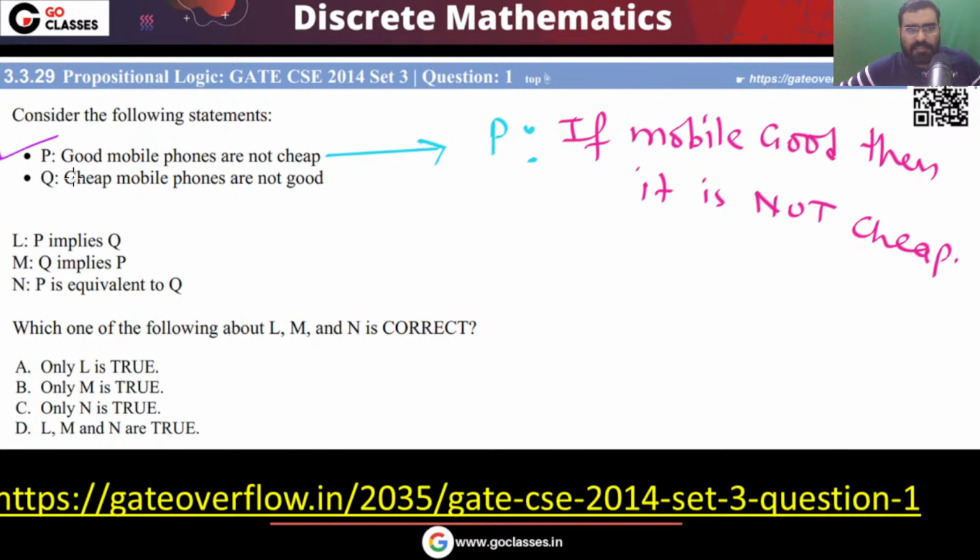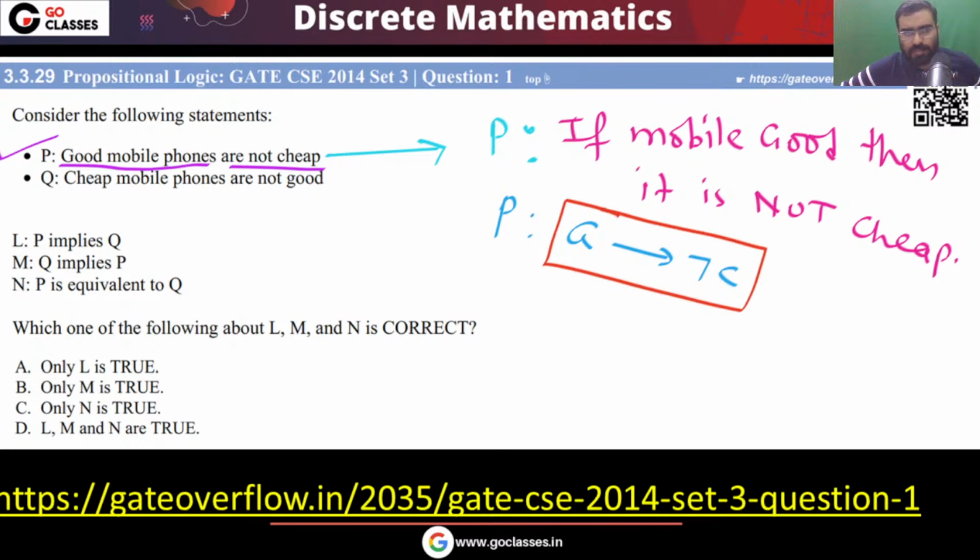These good mobile phones are not cheap. It means that if a mobile is good, then definitely it is not cheap. So this P will be like: good mobile phone implies not cheap.